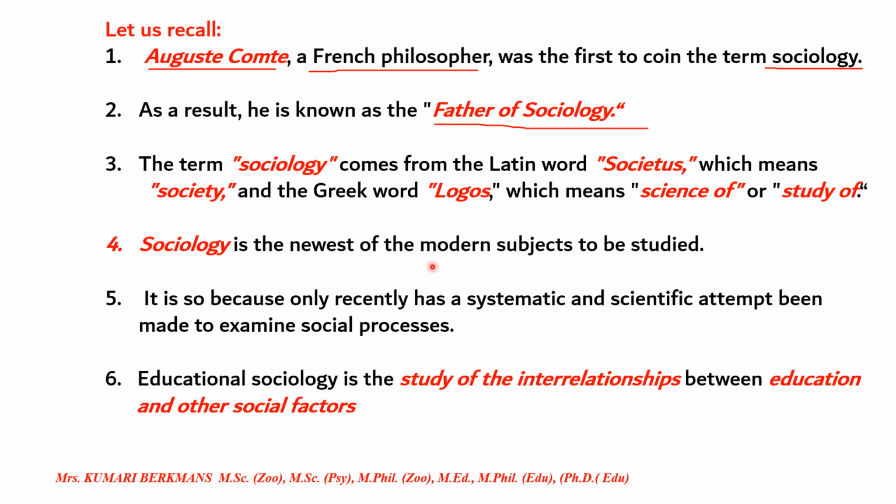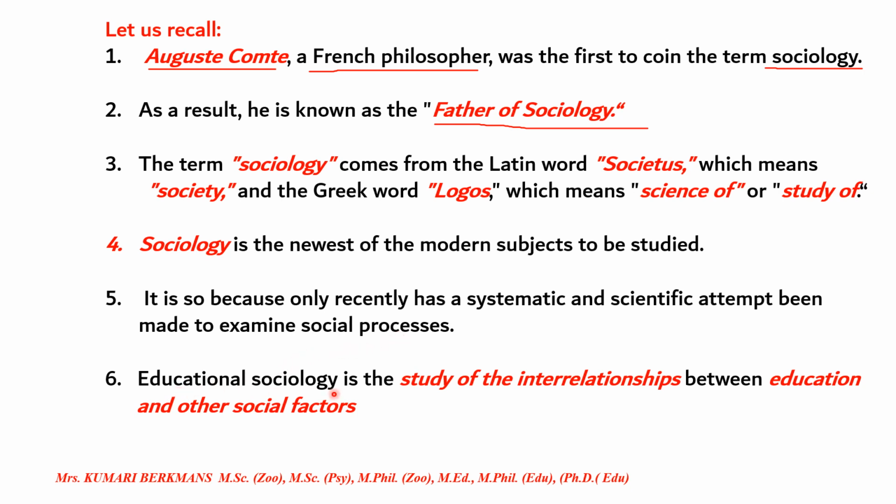So sociology is one of the newest modern subjects to be studied. It is a recent subject, and it is so because only recently has a systematic and scientific attempt been made to examine social processes. Why was this subject created? In the sense that only very recently has such an attempt been made. How the society is, what the culture is, everything was noted.